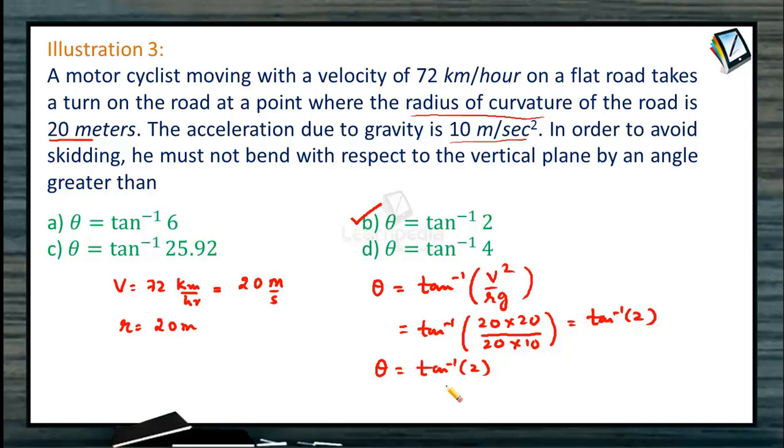So if he bends by theta equal to tan inverse 2, he can provide himself the necessary centripetal force for negotiating the curve comfortably.